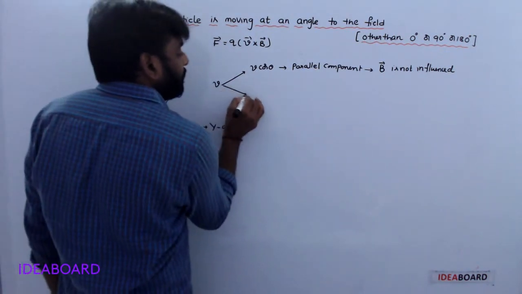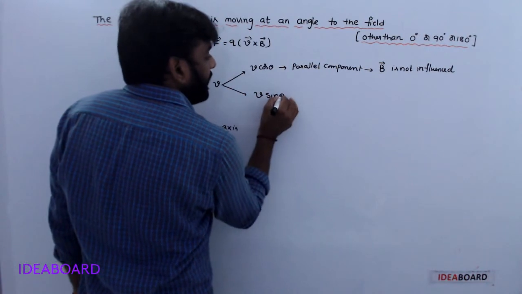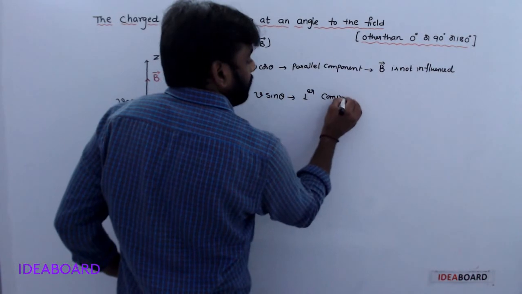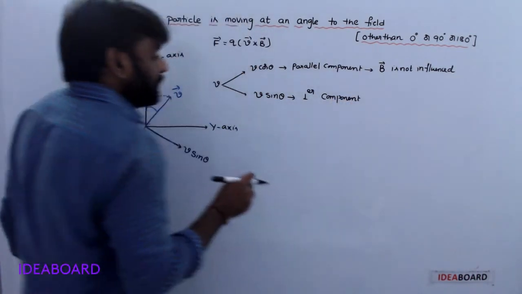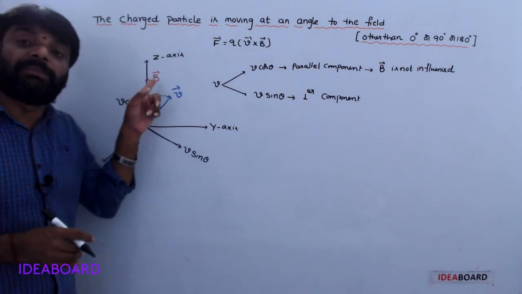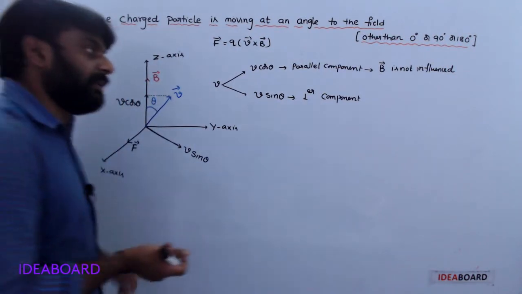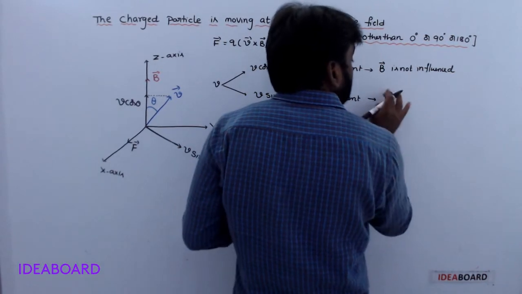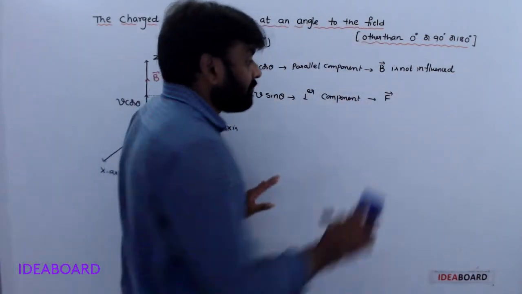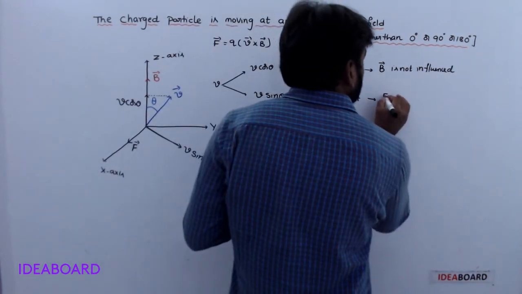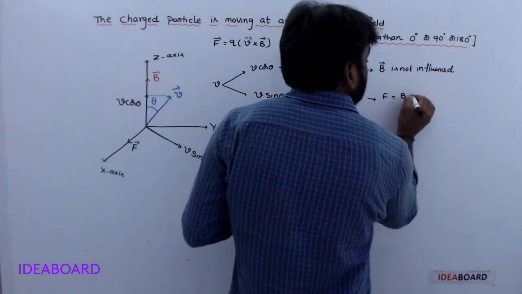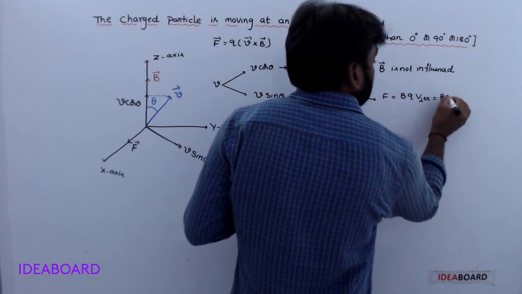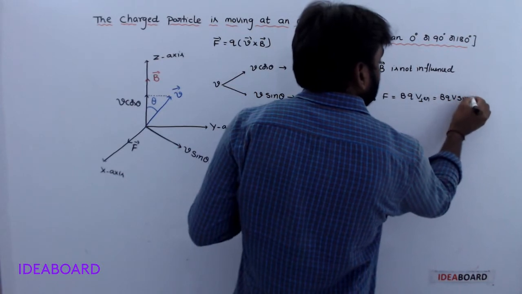Next component, V sin theta, is the perpendicular component. So this component is influenced by B bar. The force acting on it is F equal to BQV sin theta.